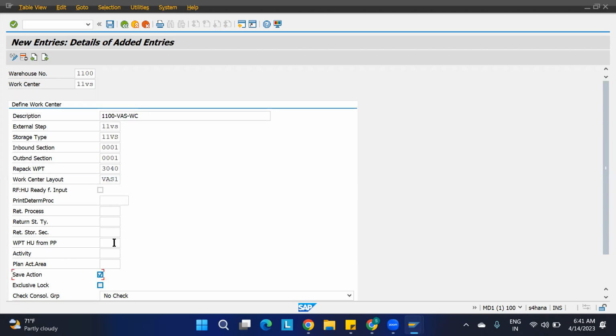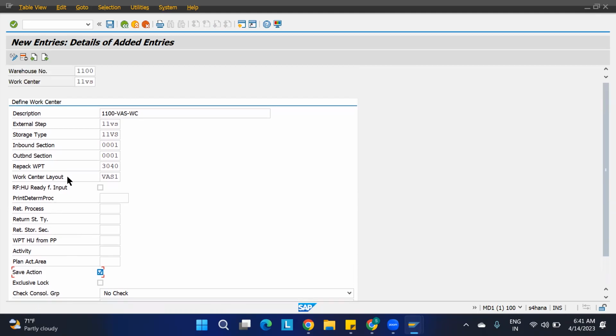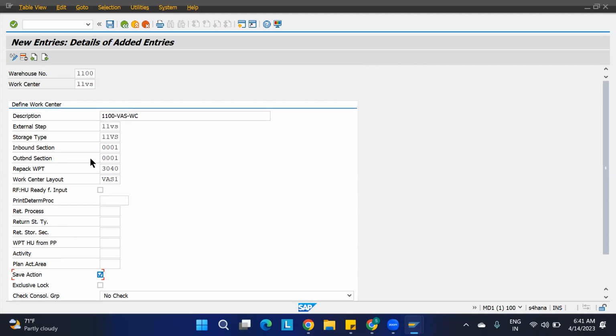Okay, all these things are not mandatory. Some check shop for the root is there, and repack active work warehouse task are there. So many things are available here, like WPT HU from production planning. I don't know all these things, so we'll just use whatever the important settings are, and we're going to save this.